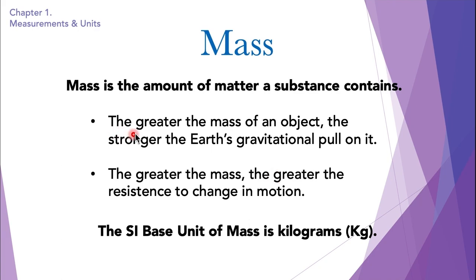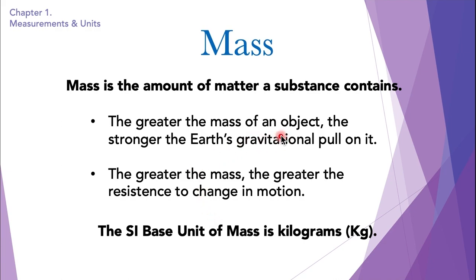1. The greater the mass of an object, the stronger is the Earth's gravitational pull on it. And second is that the greater the mass of the object, the greater the resistance to change in motion. So, if there is a heavy object, it is hard to push that object. So, there is a greater resistance to change in motion because it has a greater mass. Light objects are easily movable because they are light and there is less resistance to change in motion.